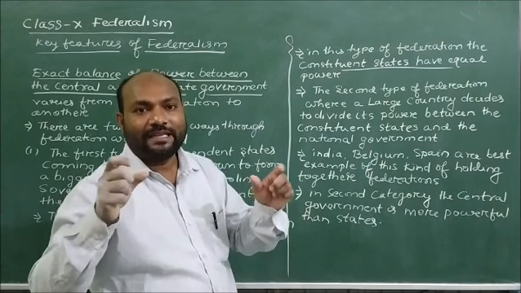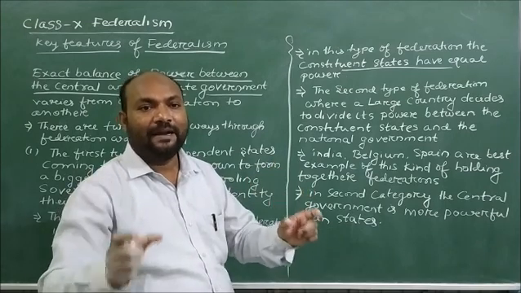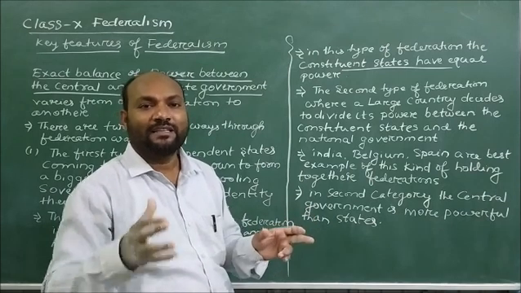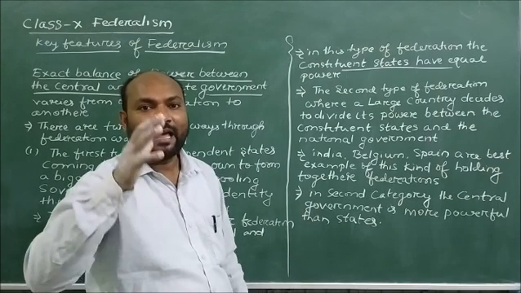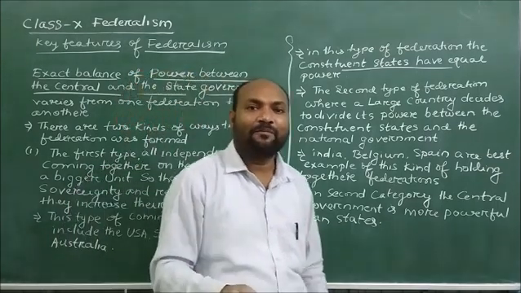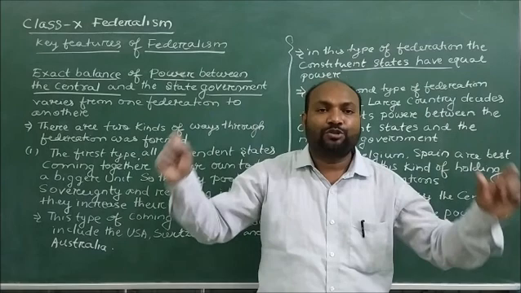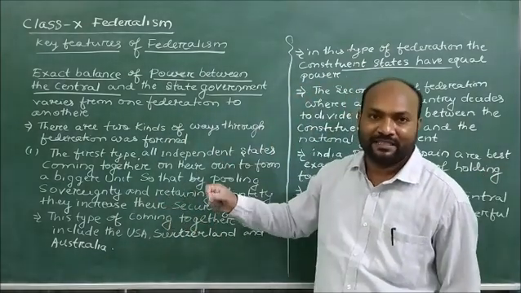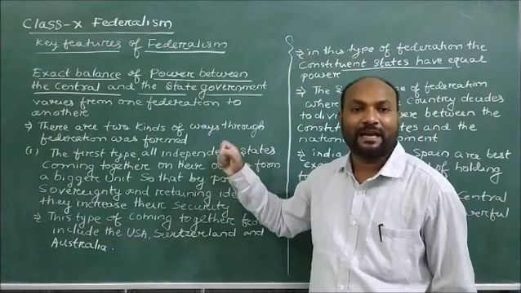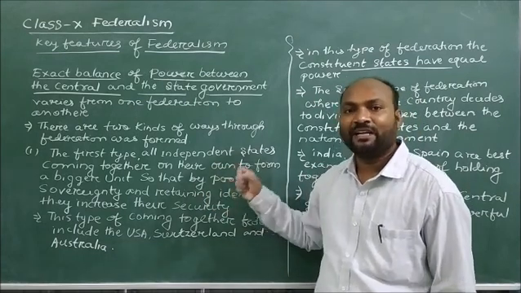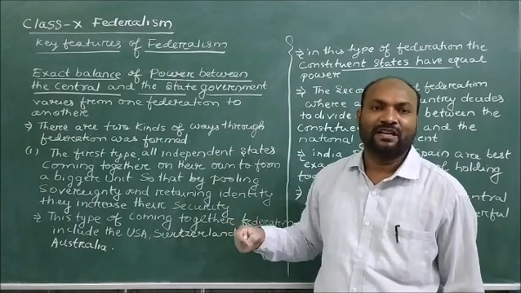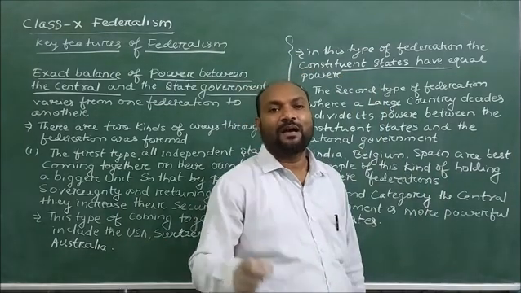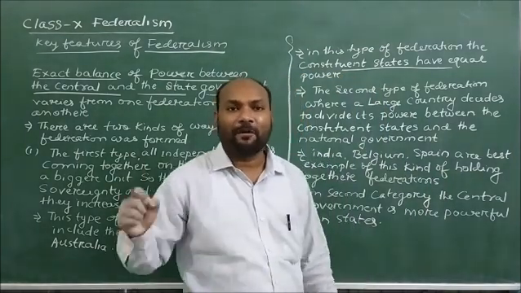They are coming together so that they will increase their security, keep their identity, keep their power, and form a bigger unit. Such federations are known as coming together federations, which Australia, the USA as well as Switzerland follow.